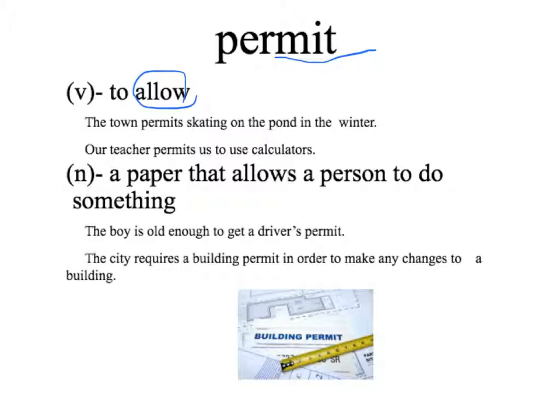The second pronunciation is permit. A permit is a noun, and it's a paper that allows a person to do something. So, the boy is old enough to get a driver's permit. The city requires a building permit in order to make any changes to a building. So again, permit means to allow. Permit is a piece of paper that gives permission. Now, pause the presentation and answer question 6 on your viewing guide.